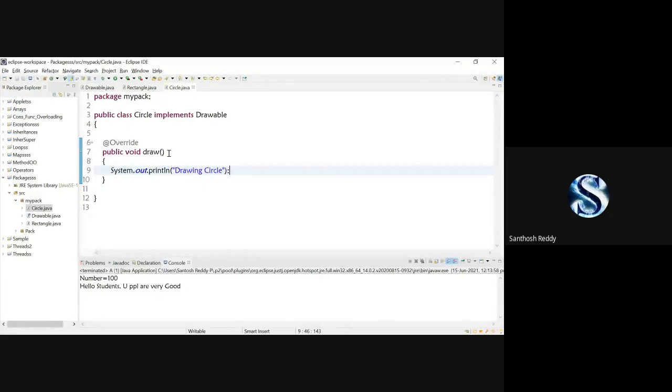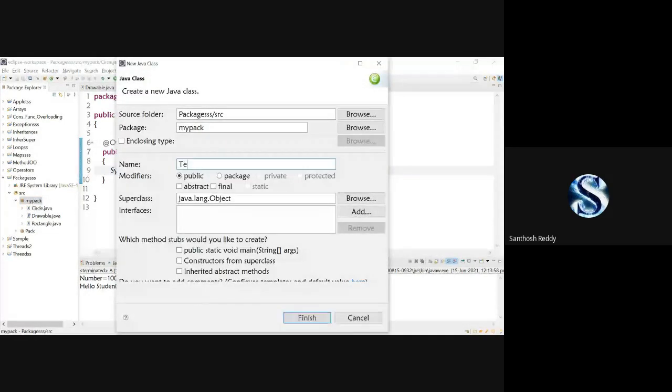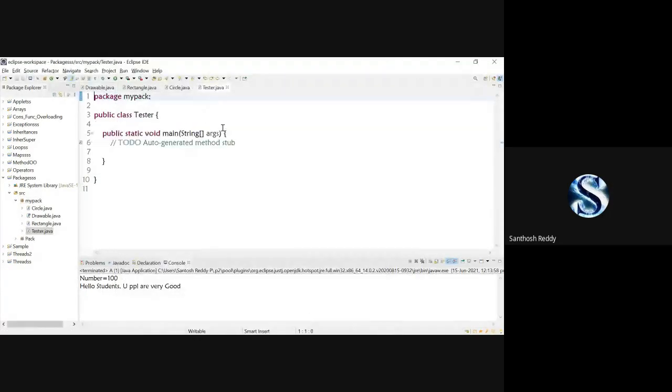Now I'll create one tester class. In MyPack, new class Tester with the main method. Finish it. Do you know what I'm going to do here? Suppose I create Drawable d is equal to new Circle with open and close parentheses.